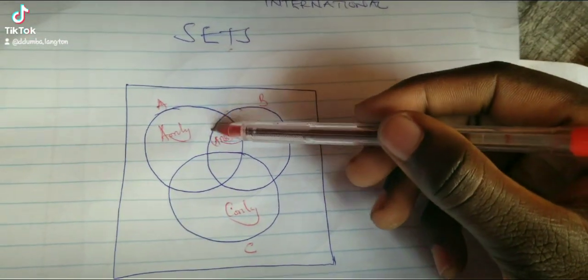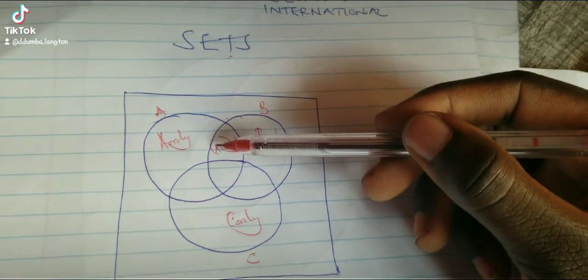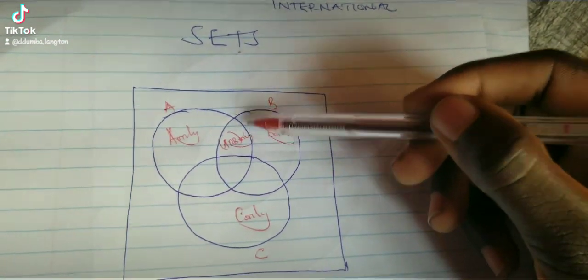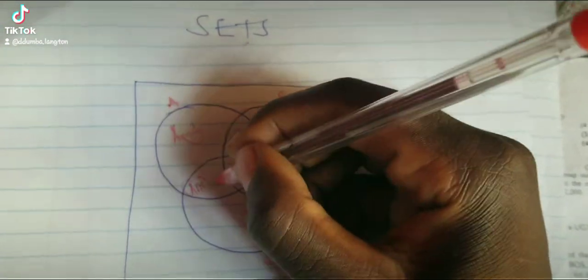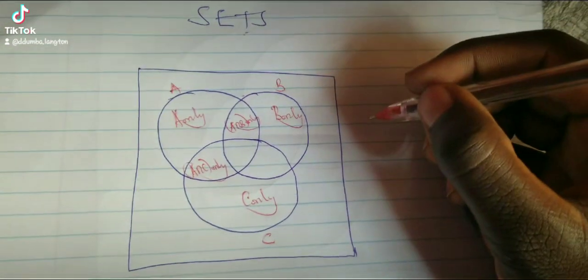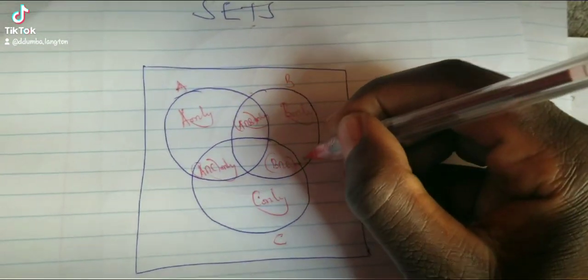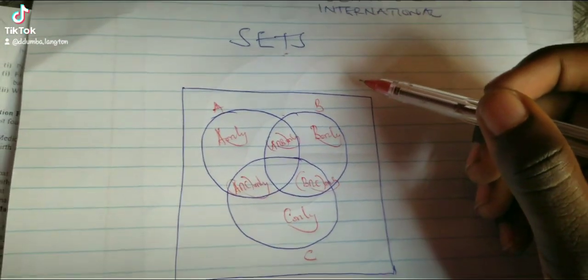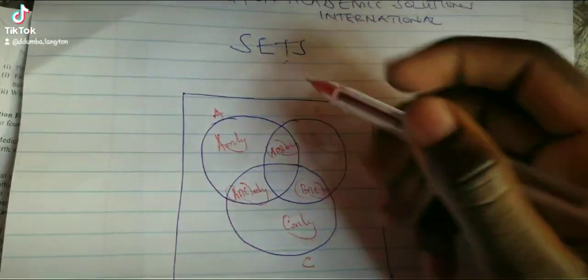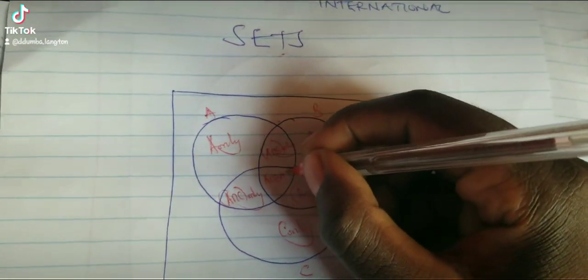Remember, A intersection B is the whole of this set. If it's the whole of this set, then this smaller one is A intersection B only. So this one is A intersection C only. This one is B intersection C. Now, learners have a tendency whereby they are asked for set A intersection B and they put it here. So this one is A intersection B intersection C.